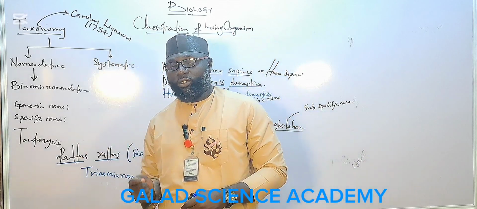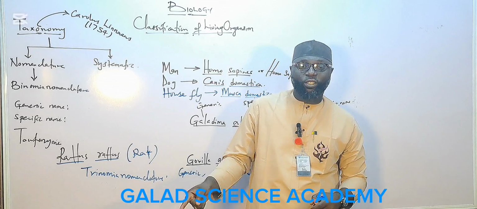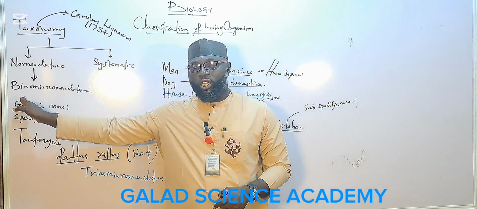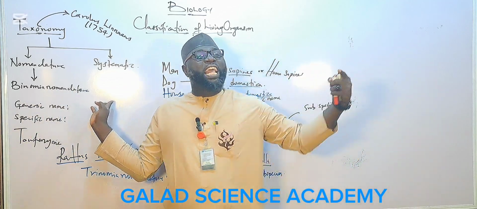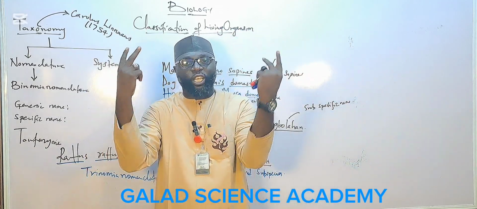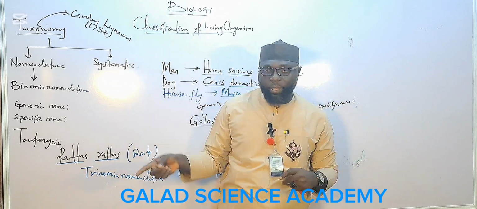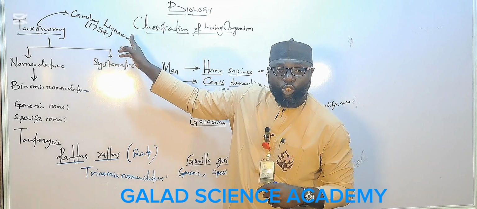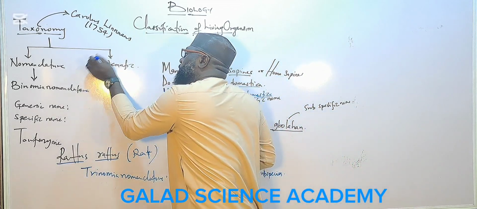The second one, he refined the modern concept of species, which is binomial nomenclature. The third one, I said before, is that he also classified all living organisms into two kingdoms, the way Aristotle did. It will now lead us to what we call systematics.